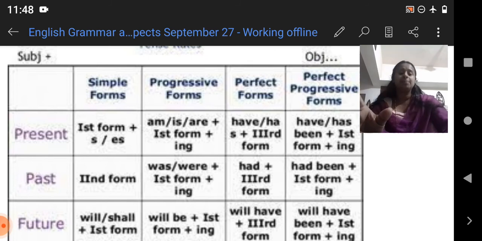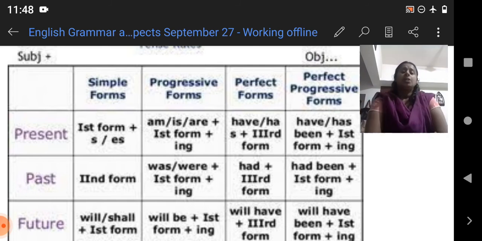Present simple, present tense. Present progressive tense. Progressive means continuous, present continuous tense. Then present perfect tense. Then present perfect continuous tense. Okay, so that's what.